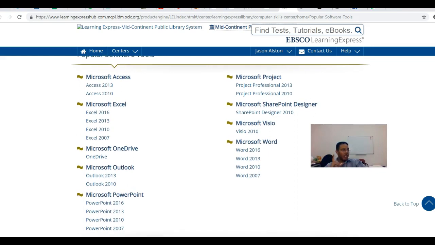So definitely don't forget about Learning Express Library. It can come in handy, especially if you've got students who need SAT prep or who need GRE prep if you're in the college ranks, or if they need coursework prep and help for all ages and all grade levels, as you saw earlier. So I wanted to show you all that. If you have some free time and you get bored, I would go ahead and familiarize yourself with Learning Express Library. It's a great way to learn some new skills.